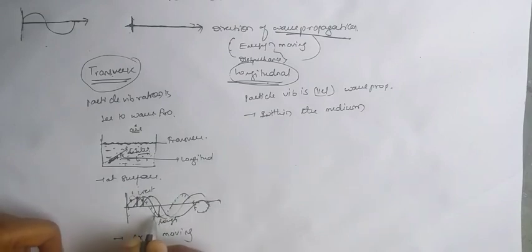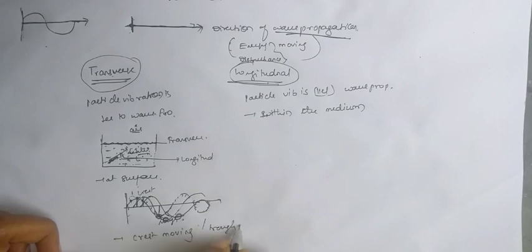Here we are getting three waves. The first one is this, the second one is this, the third one is this. So the trough is moving from here to here and here to here. The trough is also moving. So in the transverse wave the crest is moving or the trough is moving.